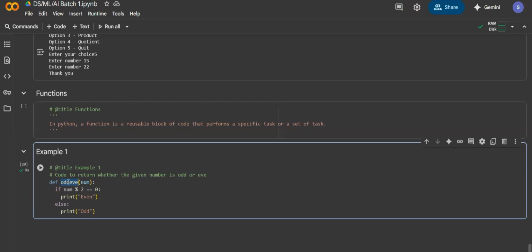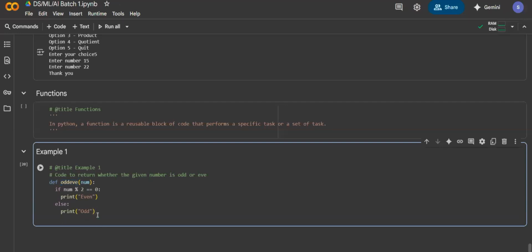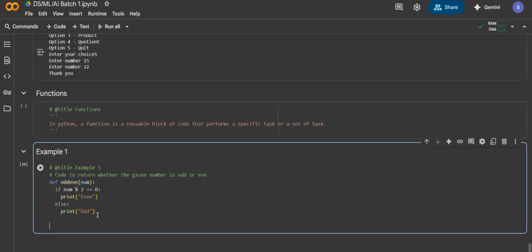Now what you're supposed to do is call it, or basically open it, just like we open a file. But here we are not terming it as opening a file. Here we call it a function call, or basically we are calling the function.